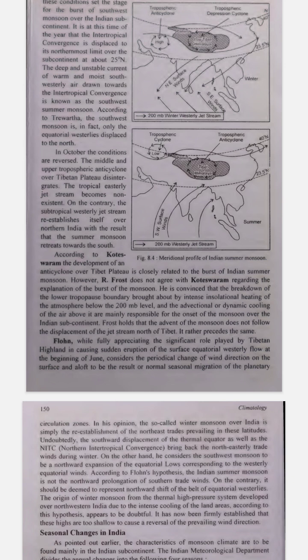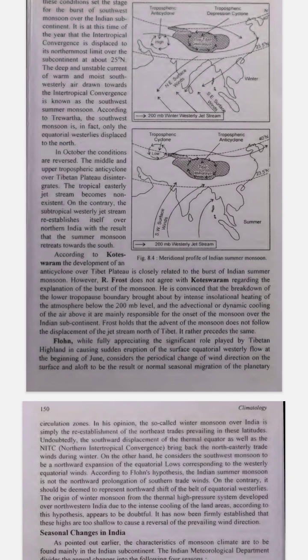3. Westerly jet stream returns. What is the subtropical westerly jet stream? The subtropical westerly jet stream is another jet stream that moves from west to east. Think of it as a different highway in the sky, but this one is colder. Reestablishment. In October, the subtropical westerly jet stream comes back and moves over northern India.